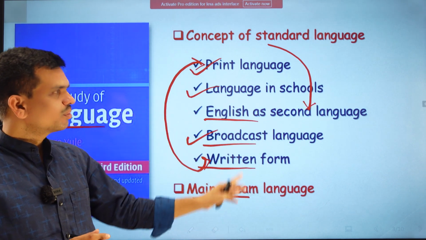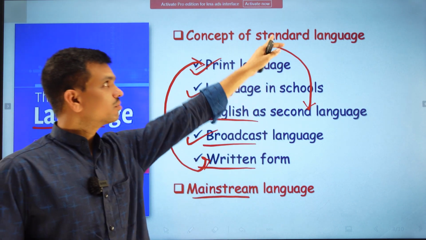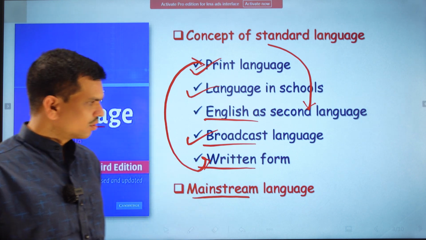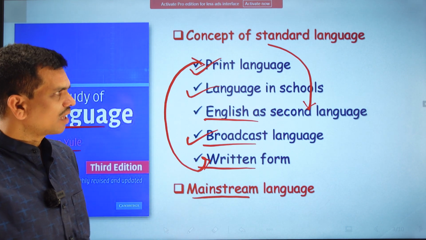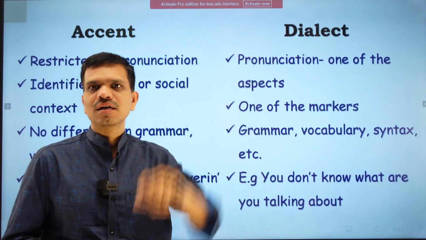Hence we must consider all these things while talking about a language. So standard language is nothing but the mainstream language which is used by most of the population of that particular language.